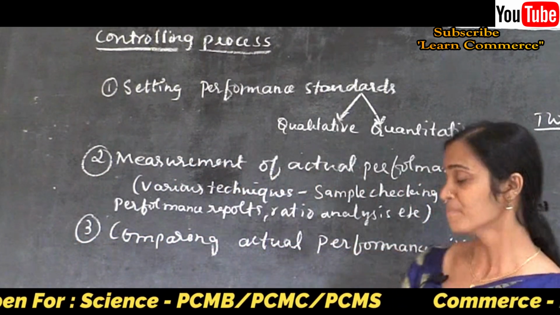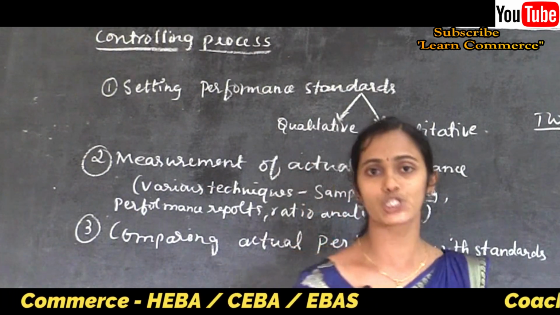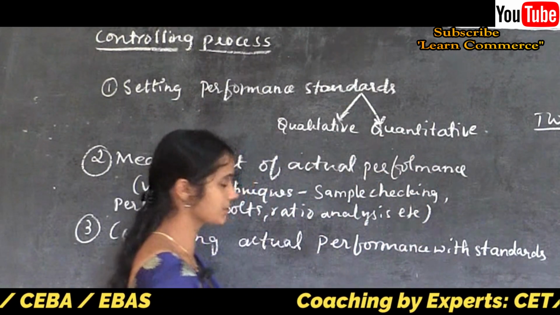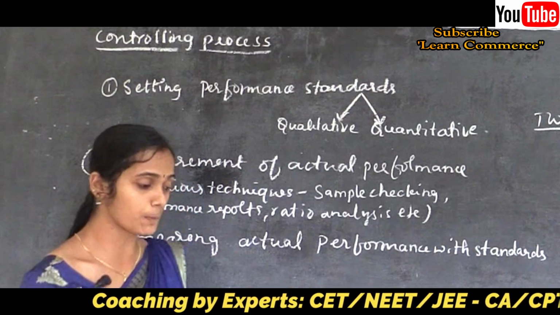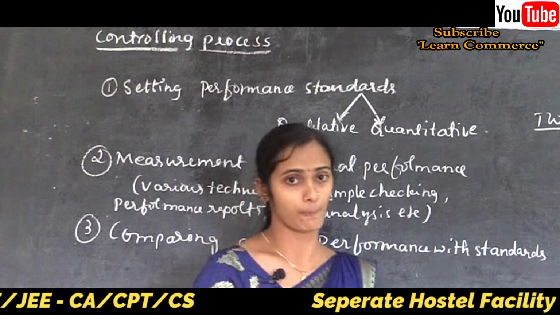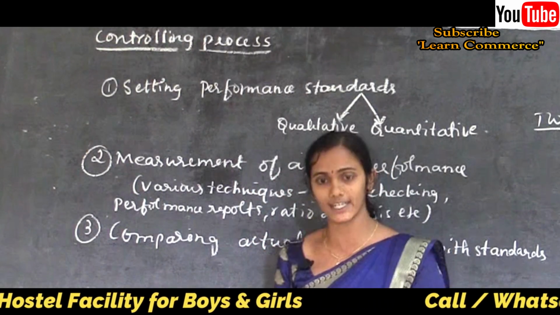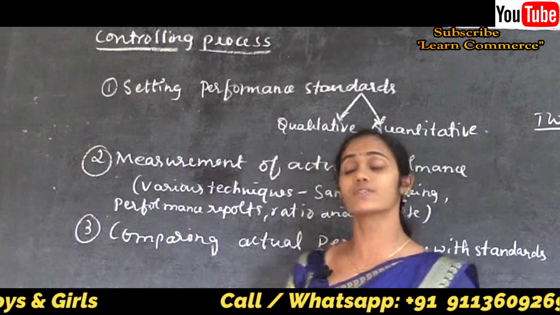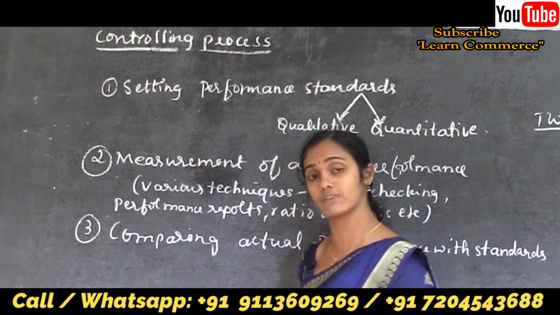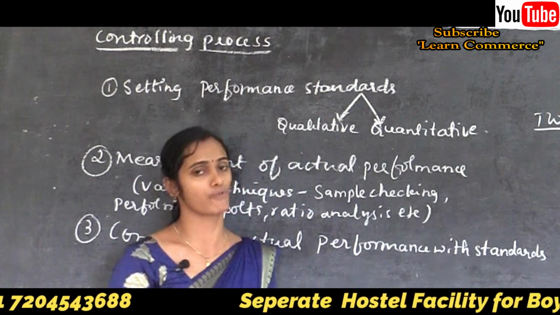As a superior, we can follow some methods to measure actual performance. Firstly, he should prepare the performance reports of an individual, for example, how a subordinate is following the instructions given by the superior.